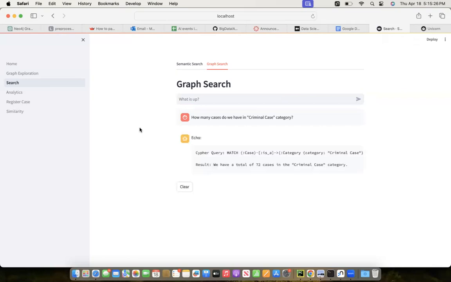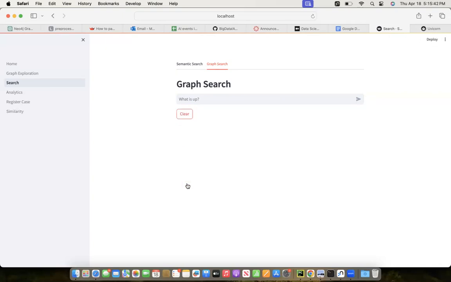So this generates a Cypher query to match all of those nodes that have criminal case as their category and then does a count of it. So we'll have our answer: we have a total of 72 cases in the criminal case category. So this is graph search.